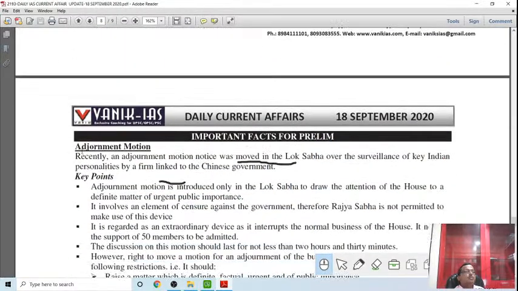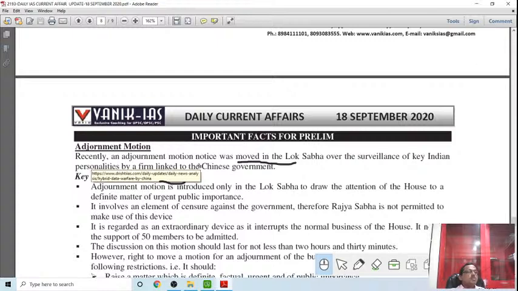The adjournment motion needs to be discussed, because the adjournment motion notice was moved in the Lok Sabha about the surveillance of key Indian personalities by a Chinese firm, which we have discussed previously. There is news that the Chinese firm is surveilling over 10,000 Indian persons: politicians, bureaucrats, academicians, businessmen, prominent personalities, even state chief ministers and state authorities. So they are all doing this.